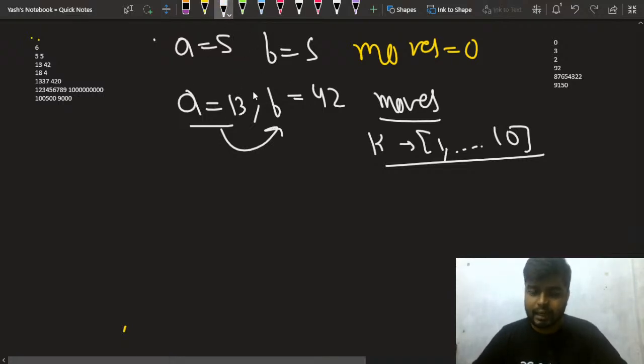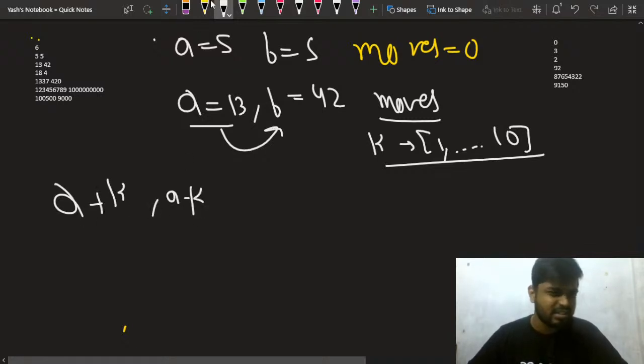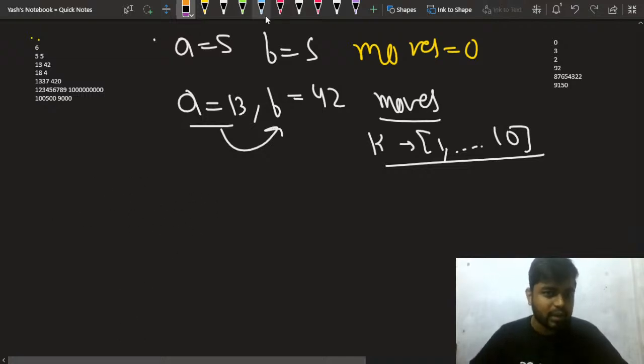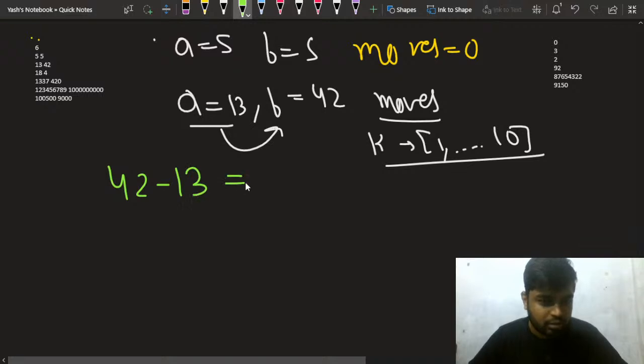This is perfect. If you try random things like a plus k, a minus k, that is good, and you can try to dry run this problem. But what I want to emphasize is the difference. For this test case the difference will come out to be 29, and for the other it is 3. So sir, we have to choose the bigger number to minimize the number of moves? Yeah, right.